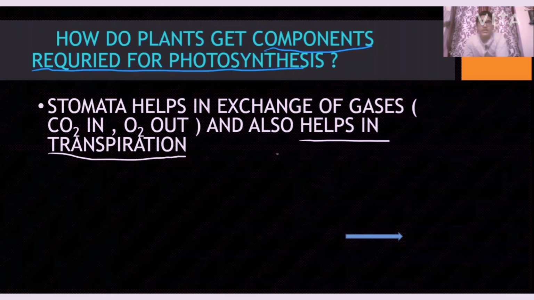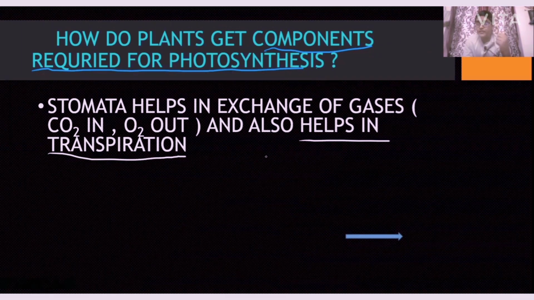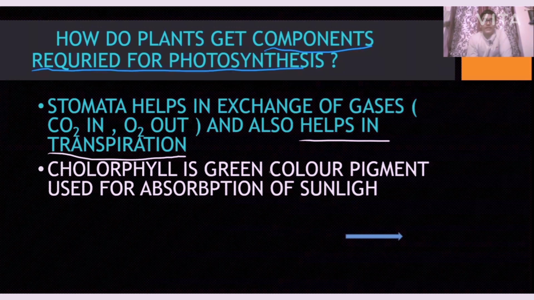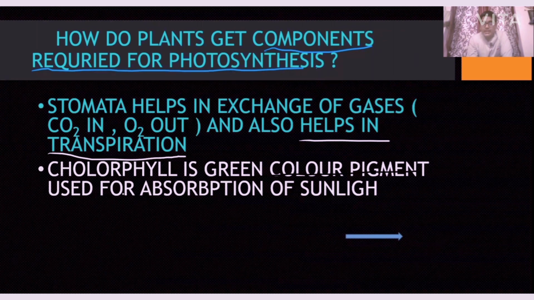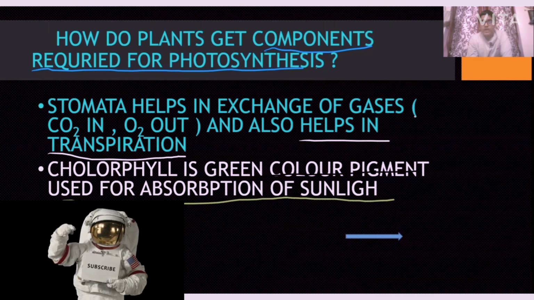So that is about the stomata. What are the uses of stomata? There are two: exchange of gases, taking in the carbon dioxide and releasing the oxygen, and also helping in transpiration, which means the excessive water in the plant escapes out. This process is called transpiration. Now, chlorophyll is a green color pigment which is useful for absorption of sunlight.